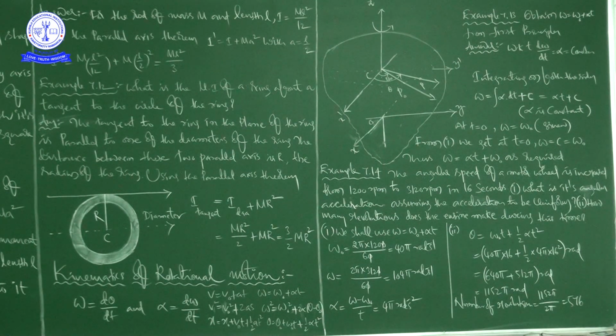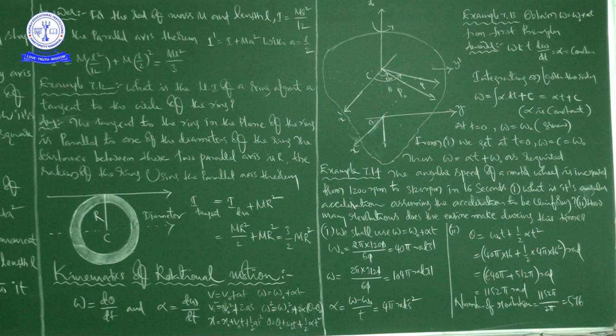There are two things to find. The first one: what is its angular acceleration, assuming the angular acceleration to be uniform? Second: how many revolutions does the engine make during this time?